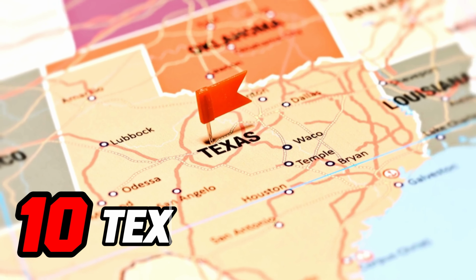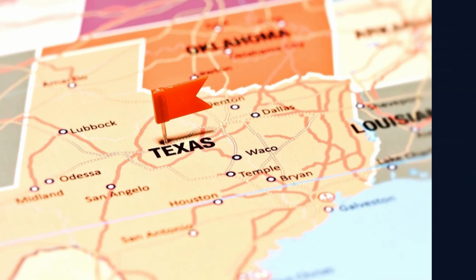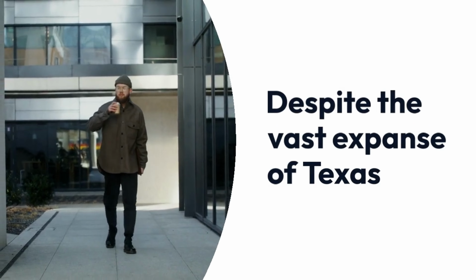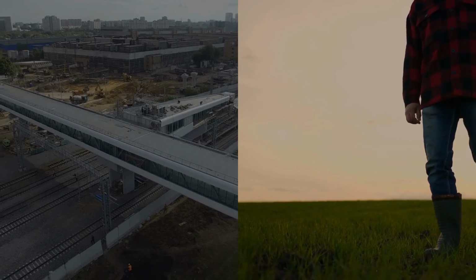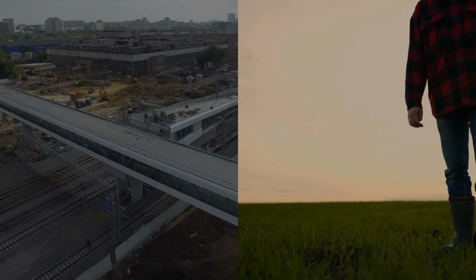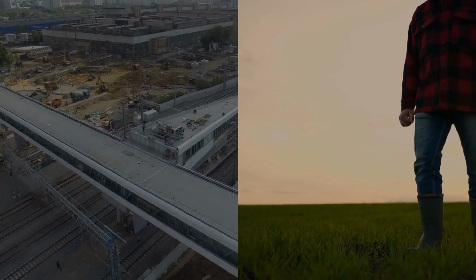Number 10, Texas. In Texas, 14% of the population is poor. Despite the vast expanse of Texas, there are regions where the problem of unemployment is pervasive. Certain locations have particularly high unemployment rates. Economic downturns in sectors such as agriculture, energy, and development have increased unemployment throughout the state.